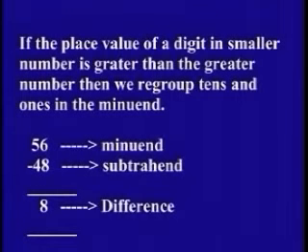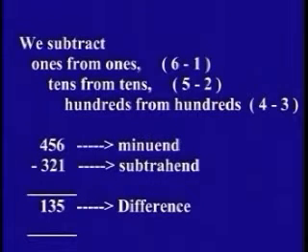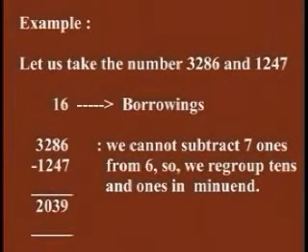In subtraction, we subtract the smaller number from the higher number. If the place value of a digit in the smaller number is greater than in the greater number, then we regroup tens and ones in the minuend. We subtract ones from ones, tens from tens, hundreds from hundreds. For example, let us take the numbers 3286 and 1247.